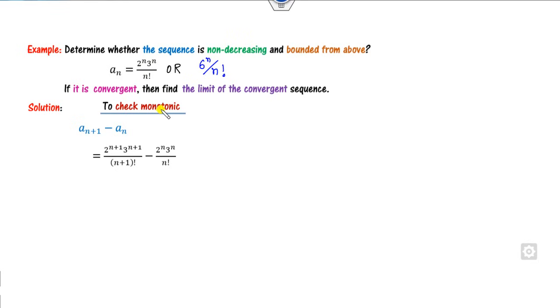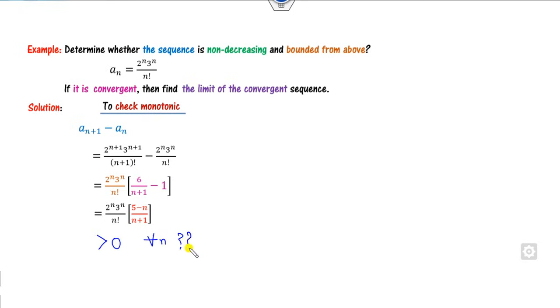So firstly we can check whether it's monotonic or not. We can start from here. I can take 2 raised to power n, 3 raised to power n over n factorial common. So what is that? It's 2 into 3 divided by n plus 1, minus 1. So after that you can take the LCM, which comes to be here. Is it always greater than 0 for all n? No, because if you take n is 7, this numerator part is negative and the rest of the terms are positive. So when n is 7, then this number is less than 0.